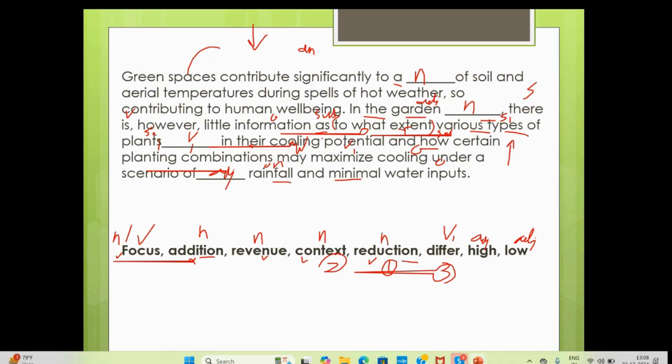Is it high rainfall or low rainfall? Low, yes, because minimal water input is also there. So low rainfall and minimal water input. So we need to understand that certain planting combination may maximize cooling under a scenario of low rainfall and minimal water inputs. Clear, guys?